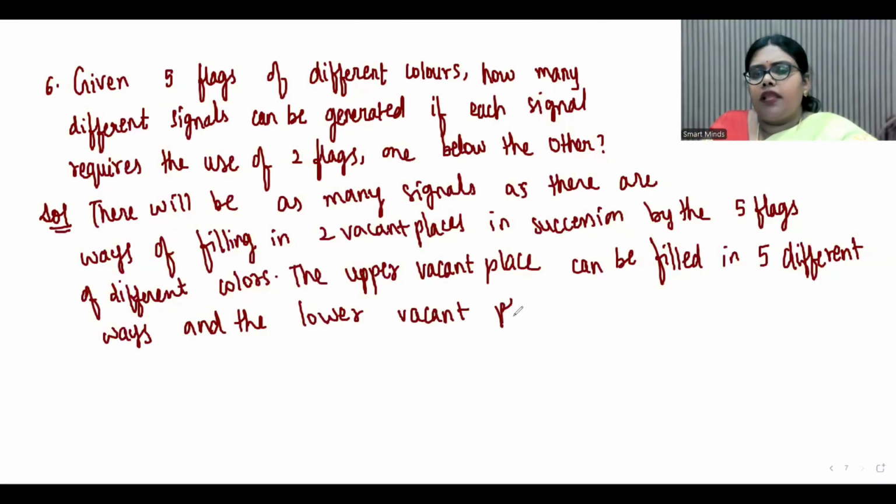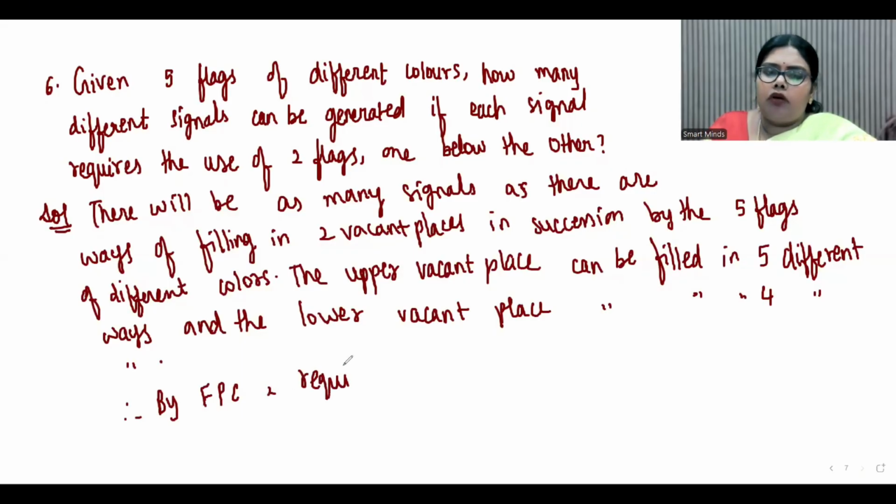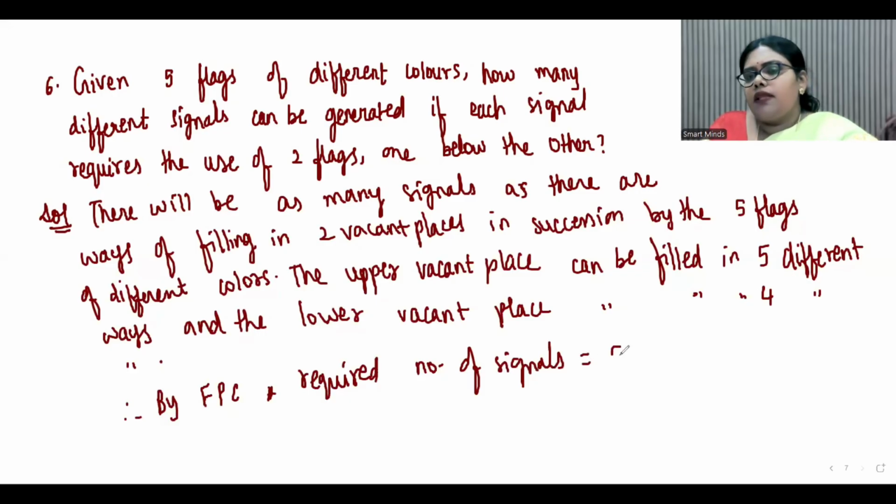So therefore, by multiplication principle or by fundamental principle of counting, the required number of signals is 5 into 4. That is 20.